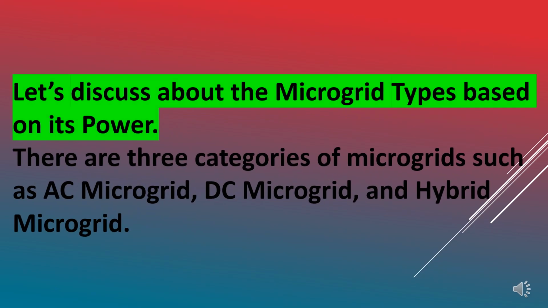Let's discuss the microgrid types based on its power. There are three categories of microgrids such as AC microgrid, DC microgrid, and hybrid microgrid.